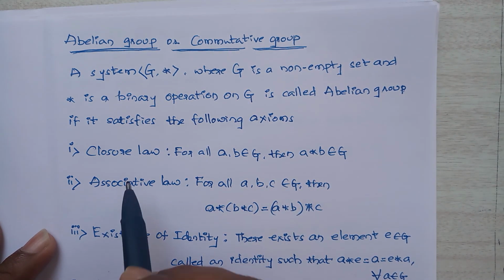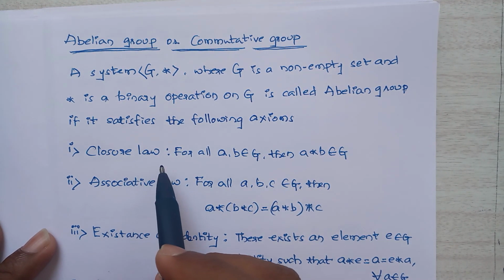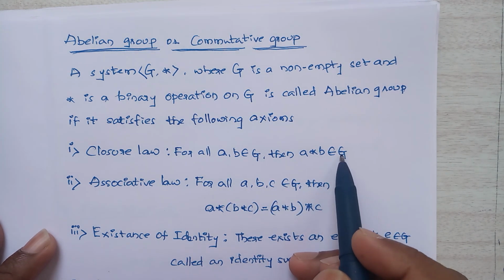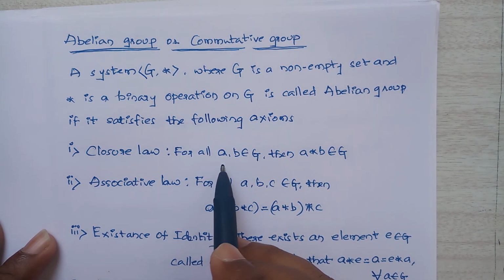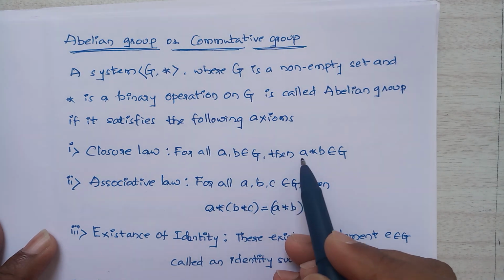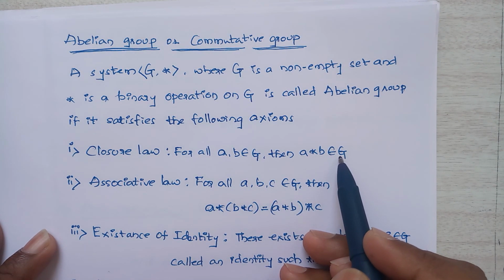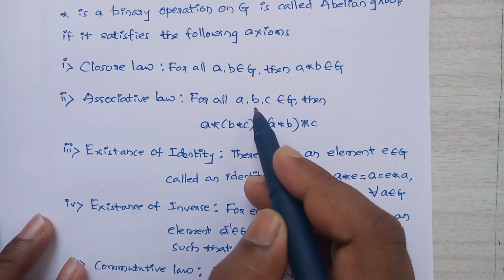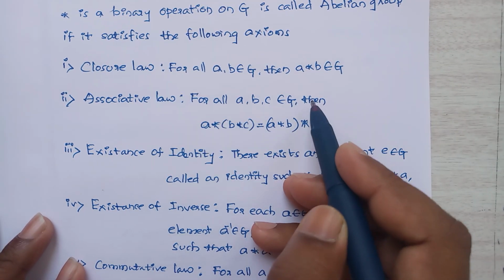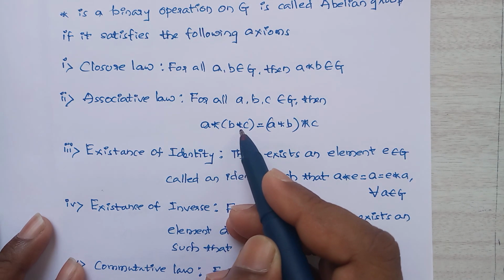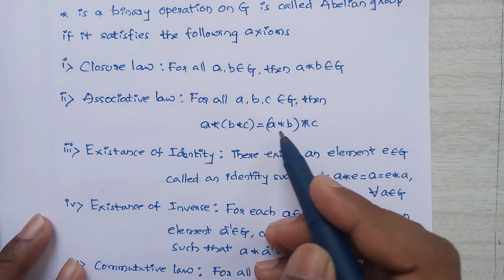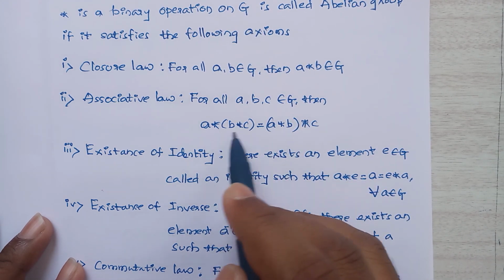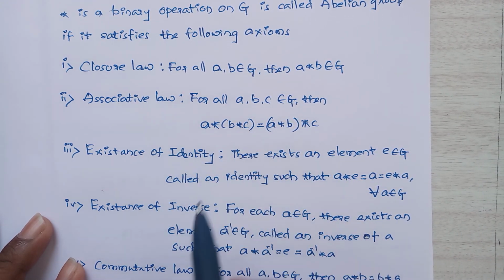Okay, so first one is closure law. For all a, b belongs to G, then a star b belongs to G. Second, associative law, that is, for all a, b, c belongs to G, then (a star b) star c is equal to a star (b star c). So if it satisfies this condition, then that is associative law.